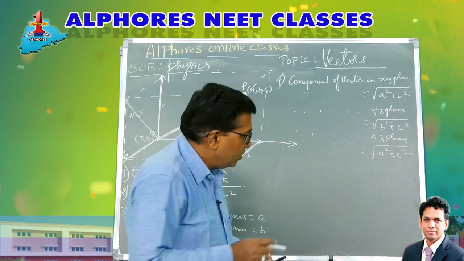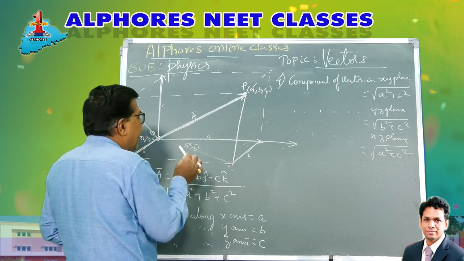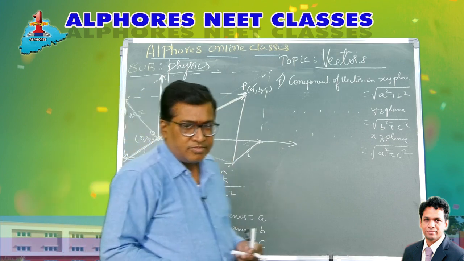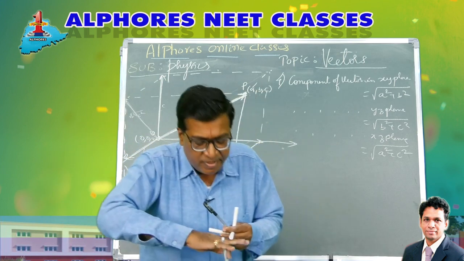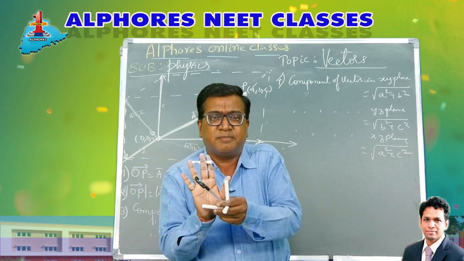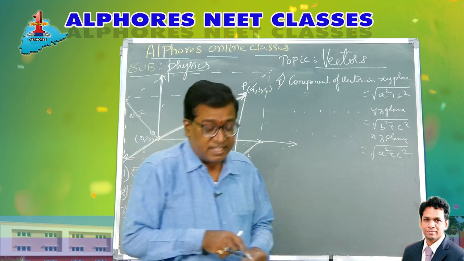So that way you can imagine the base diagonals, the face diagonals of the cube there. Right? So therefore, in the XY plane, it is A square plus B square. In the YZ plane, B square plus C square. In the ZX plane, it is A square plus C square. So this way we write down the things.